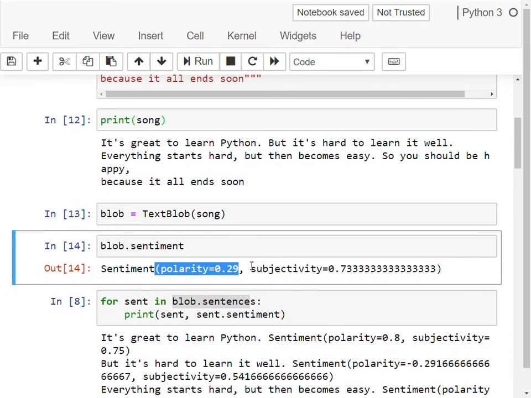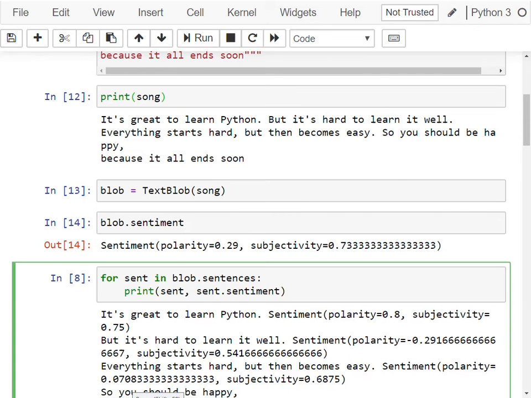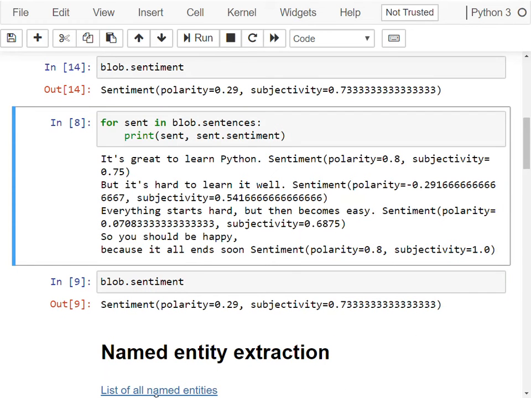The second dimension is the subjectivity of the sentiment, which is the degree to which the sentiment was expressed in a subjective manner. We can also repeat the process for each sentence. So if we go over each sentence in the blob, we can access the sentiment of the sentence, very much like we access the sentiment of the blob.